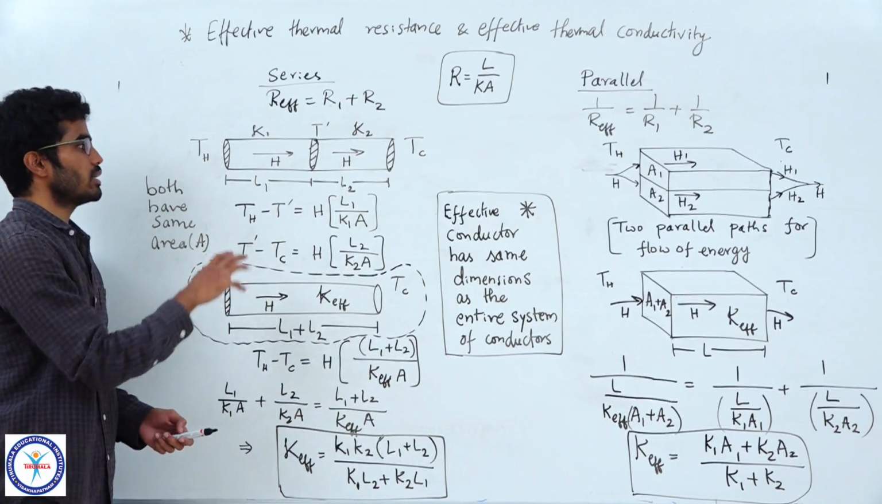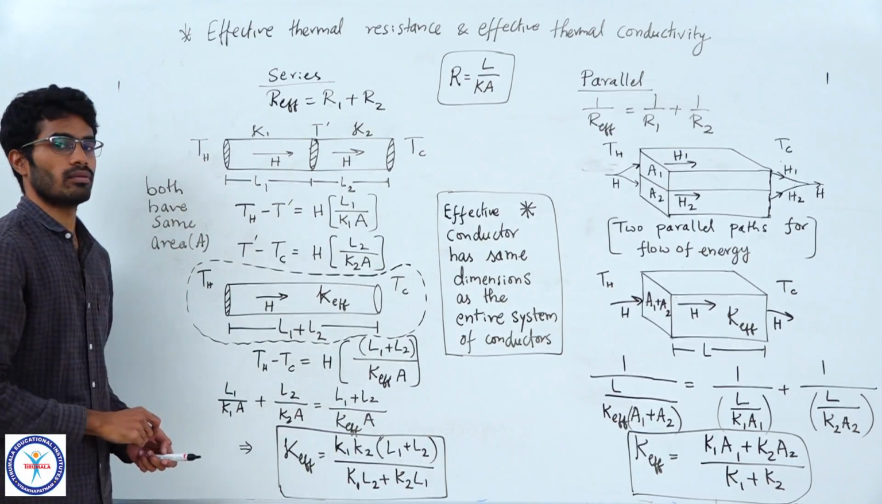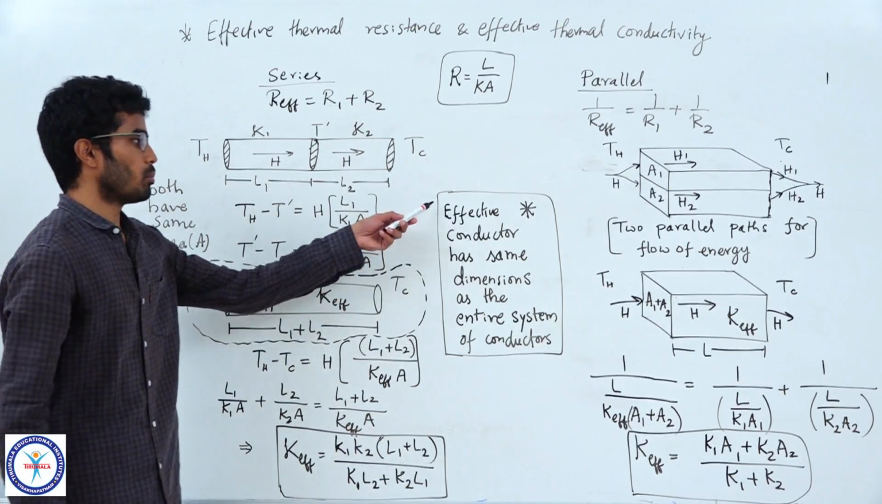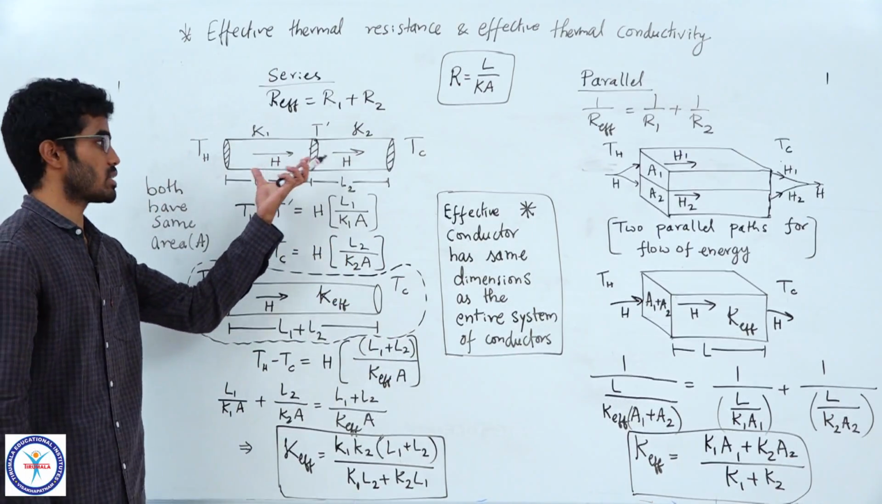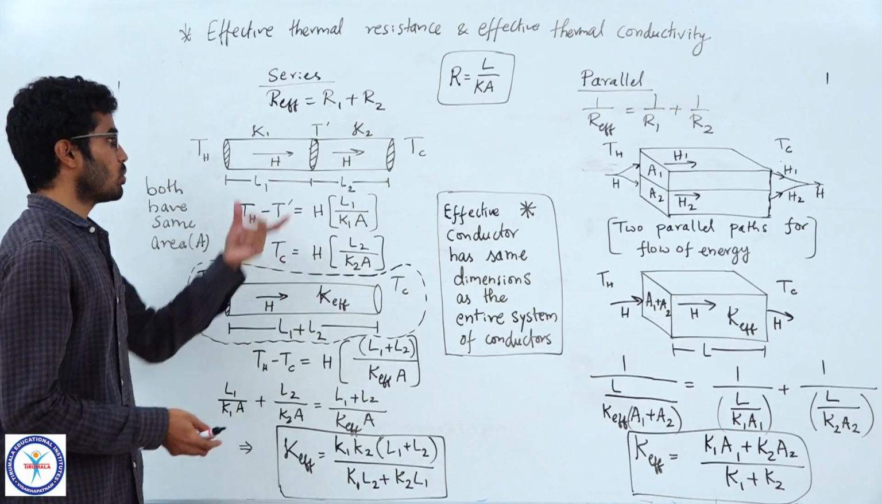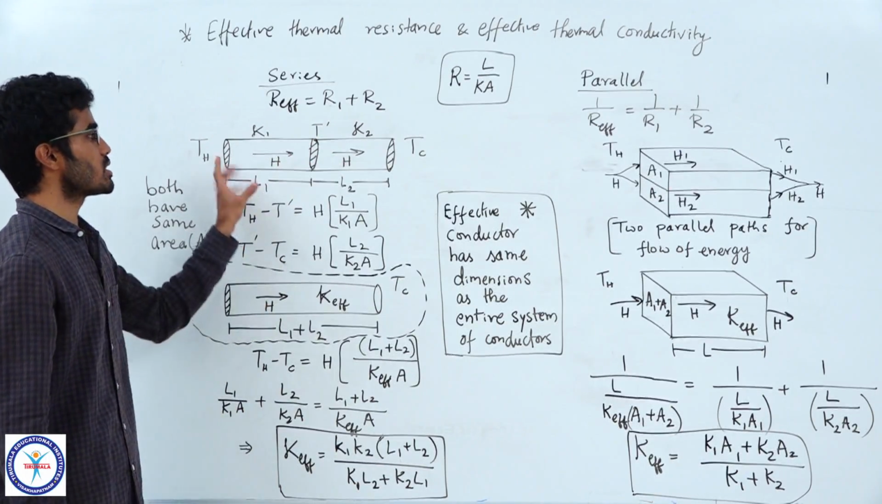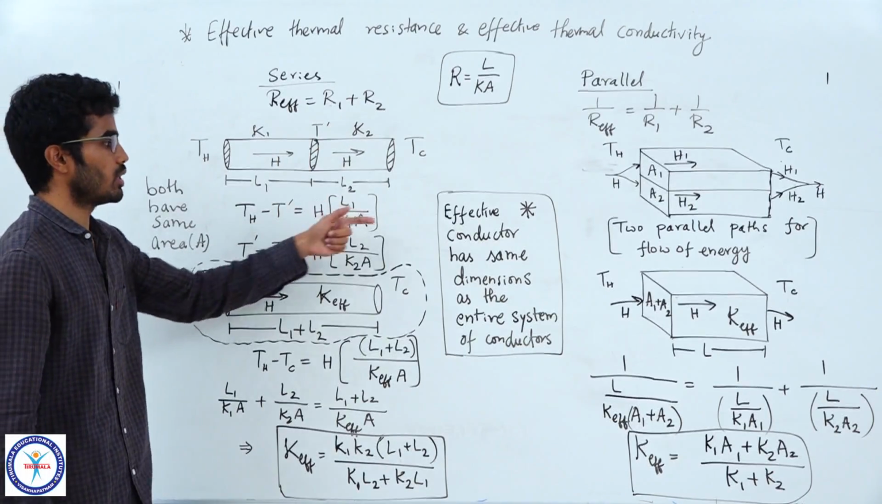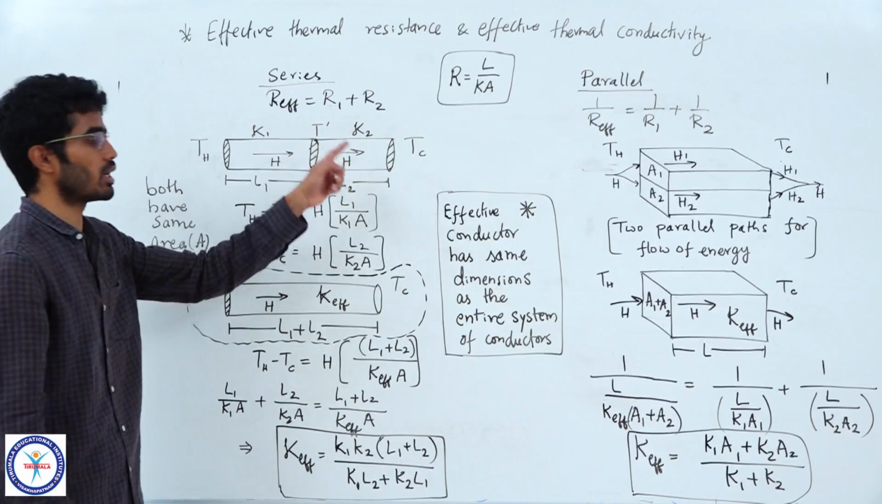So our idea is to reduce this system of conductors to one system. This is a very important point here. Now if you want to calculate the effective thermal resistance for such a system, you need to reduce the entire system to one object which has the same dimensions as the original object. The effective conductor has the same dimensions as the entire system of conductors.